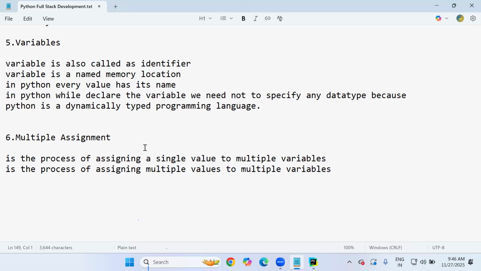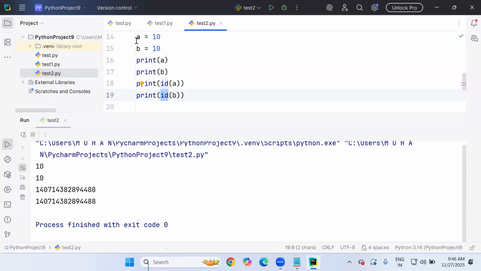Multiple assignment is the process of assigning a single value to multiple variables, meaning one value at a time we can assign to three or more variables. And multiple assignment is also the process of assigning multiple values to multiple variables. Yes, let me give clarity about this with examples.